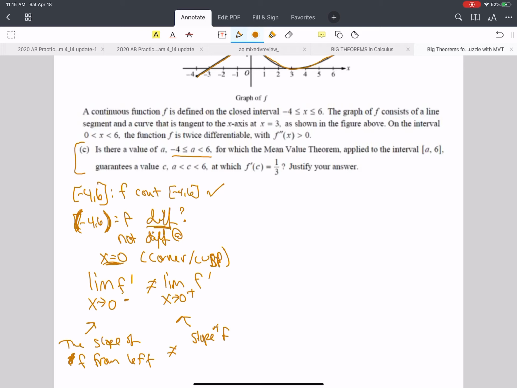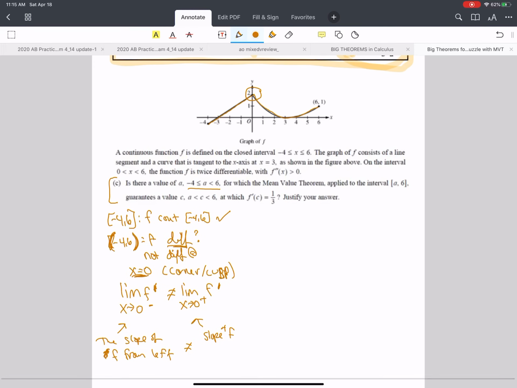Since we're saying slope, that's why we need to put primes in here. So you're saying the limit of the slope being approached from the left does not equal the limit of the slope being approached from the right. This slope is some constant number, going up like 3/4 or something like that. Whatever that slope is, this slope is changing and getting steeper, and they're just not approaching the same slope, okay? So that's one of the things.